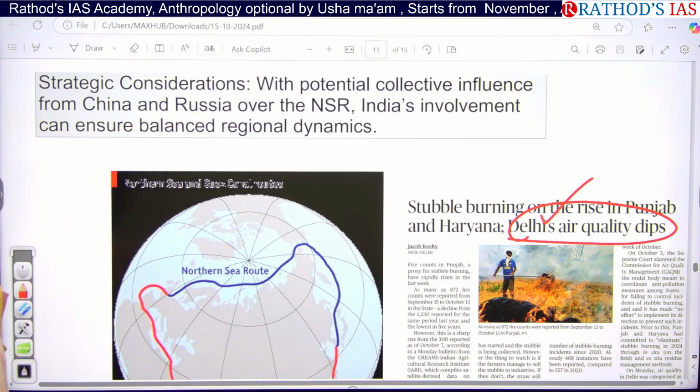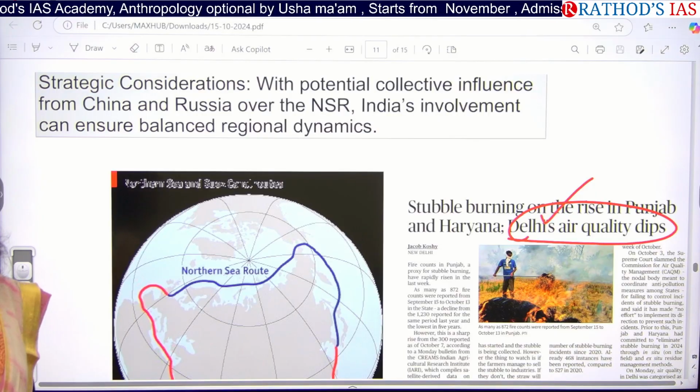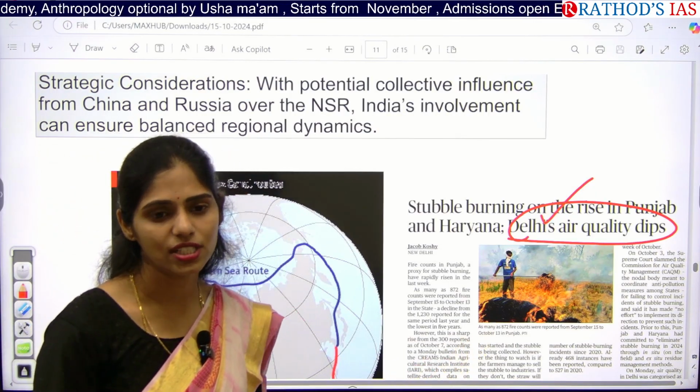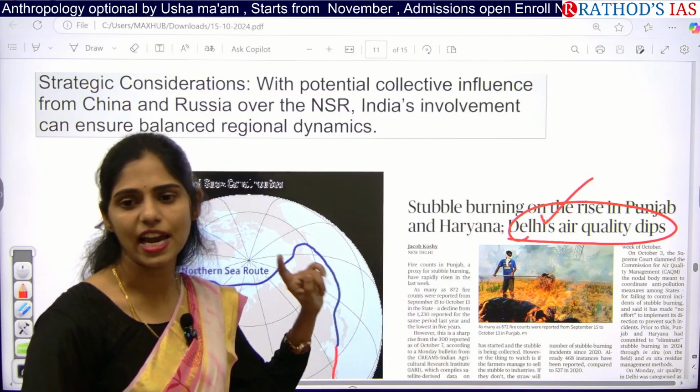And even if you are a municipal commissioner there, or an agriculture minister in that area, how would you control that stubble burning? So there is also a chance of getting a case study.